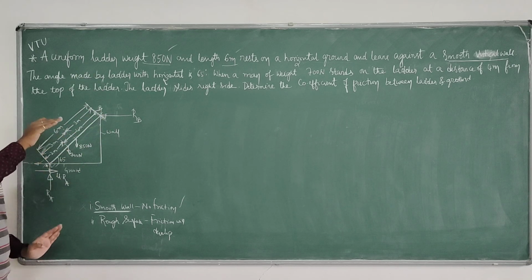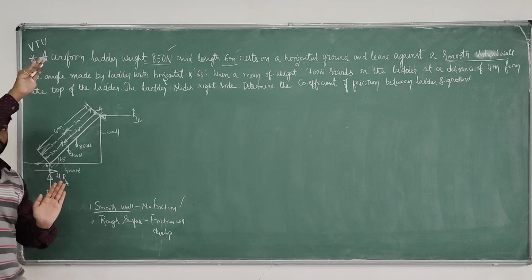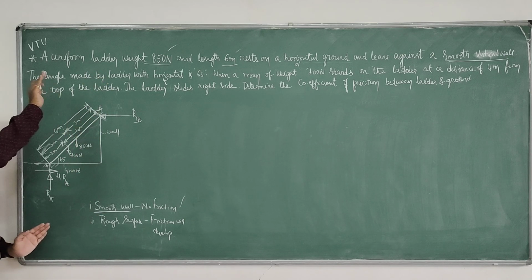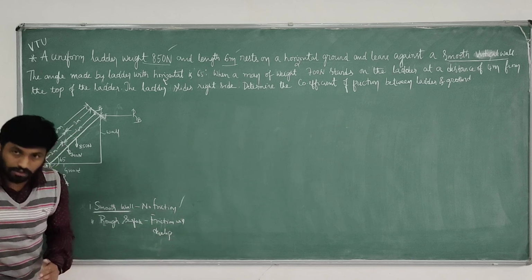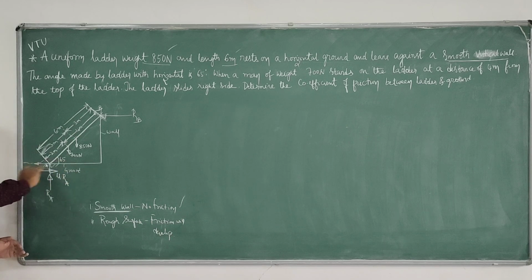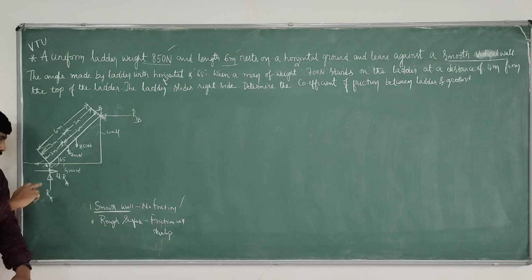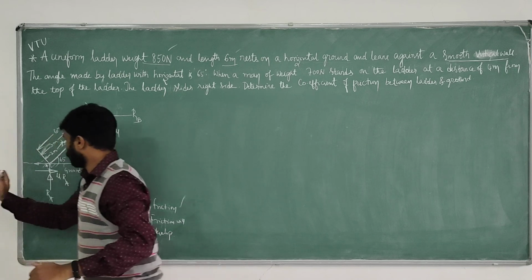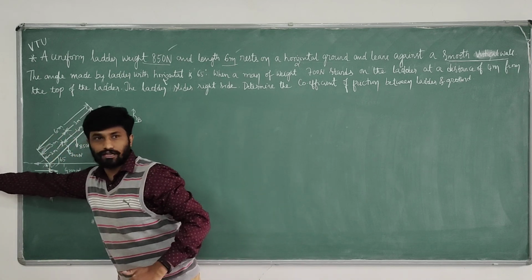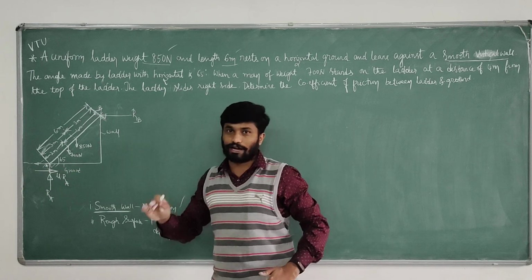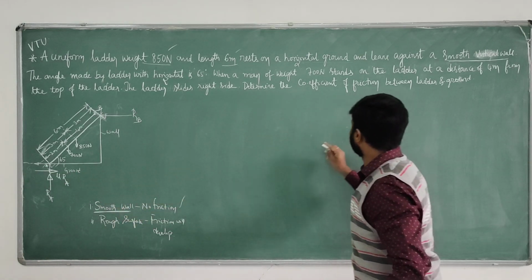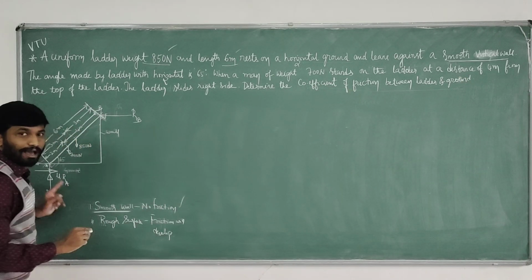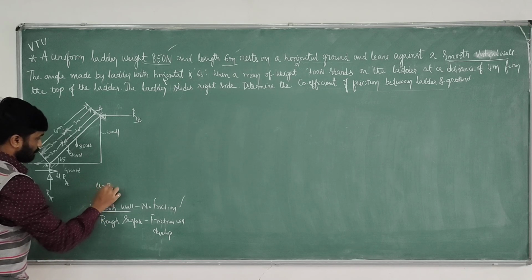If it is not given that the wall is smooth, then the ladder can slip in this direction, and friction will develop in the opposite direction. Because the top portion slips, the bottom will move to the right side. So on the left side you get friction, because it's clearly mentioned the ladder slides on the right side. Therefore friction will develop on the left side, mu into RA. Ultimately, we have to compute the coefficient of friction between the ladder and the ground. So we have to determine the mu value.